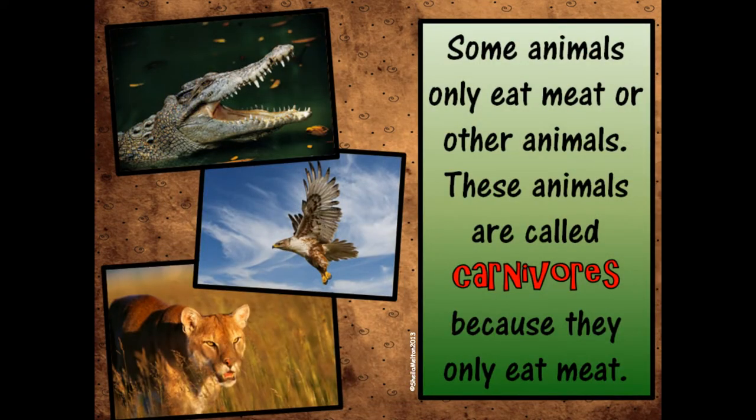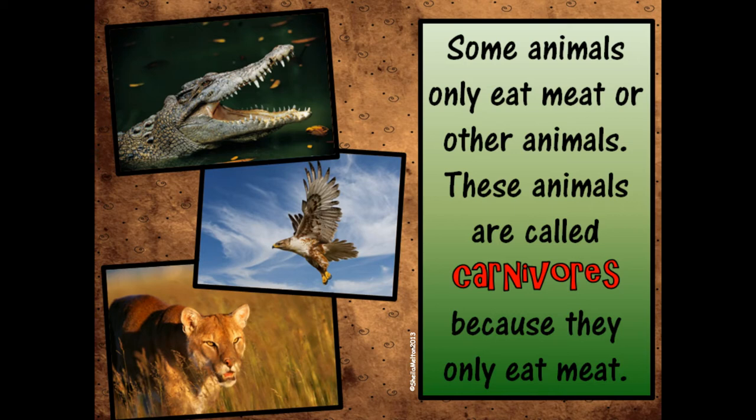Some animals only eat meat or other animals. And these animals are called carnivores because they only eat meat. So say this fancy scientific vocabulary with me. Carnivore, carnivore, carnivore. Some animals only eat meat and they are called carnivores. So animals that only eat meat are called carnivores.